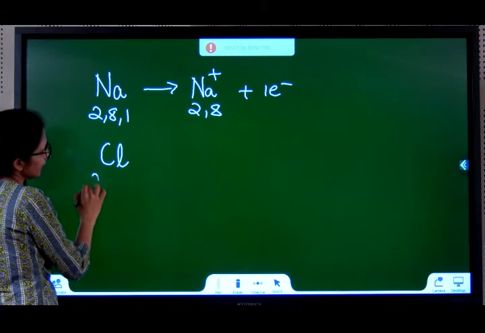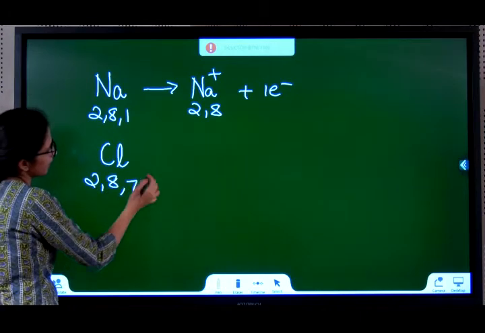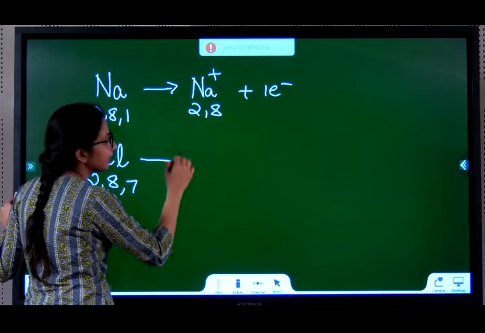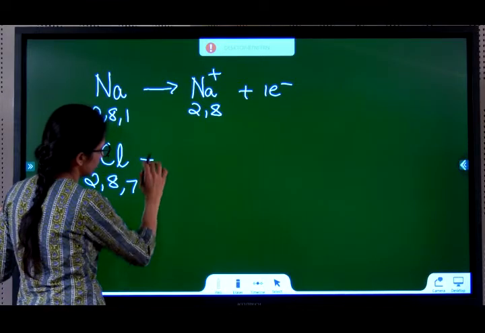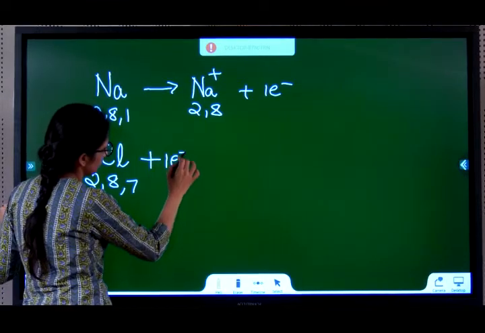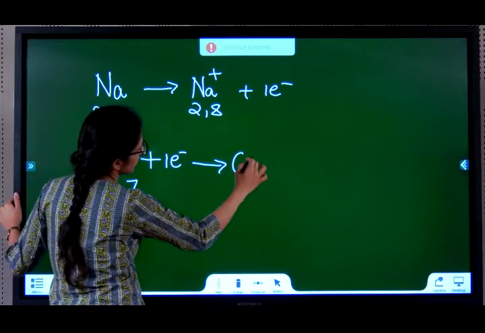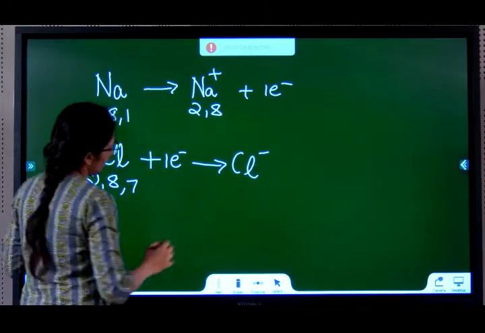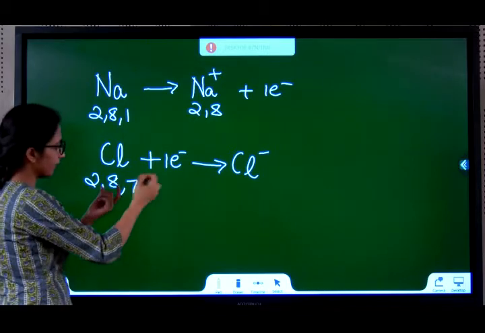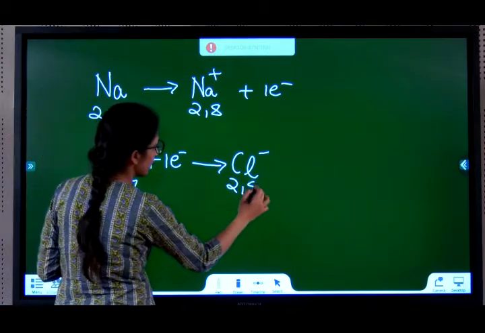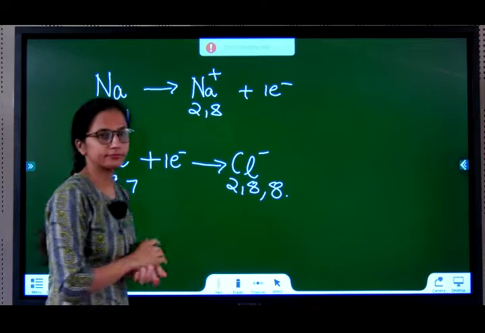Chlorine, 17, 2, 8, 7, easily takes 1 electron and becomes Cl minus. Now it has taken 1 electron, so it becomes 2, 8, 8.